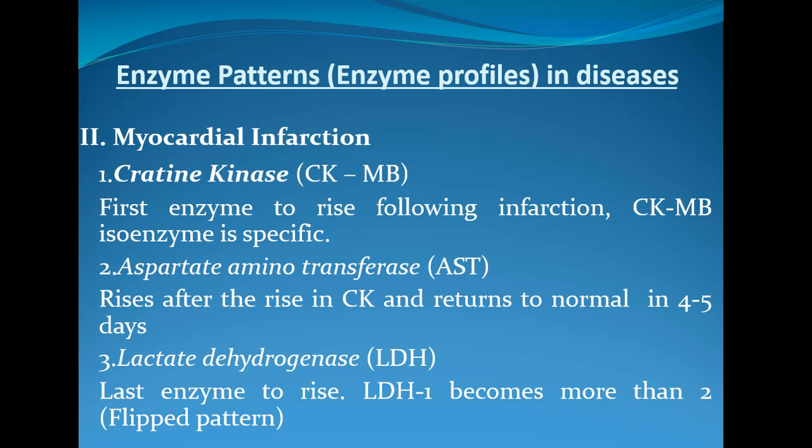So the CKMB isoenzyme is the more specific isoenzyme to identify a myocardial infarction in a patient. Then another enzyme is aspartate aminotransferase, which is called AST. This enzyme rises after the rise in creatine kinase and returns to normal in 4 to 5 days. So the immediate enzyme which is raised in myocardial infarction is CKMB, followed by creatine kinase.